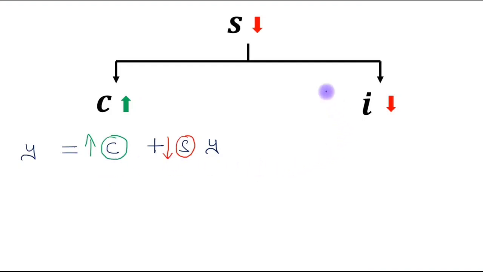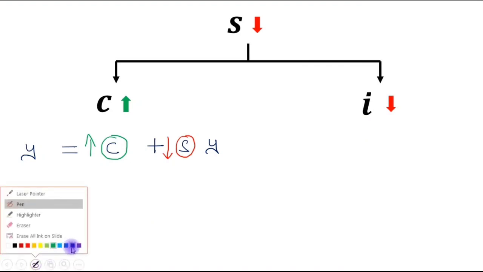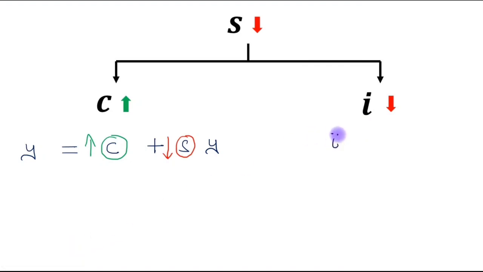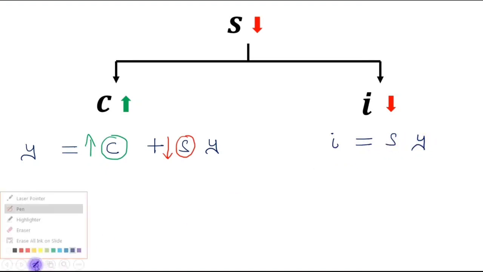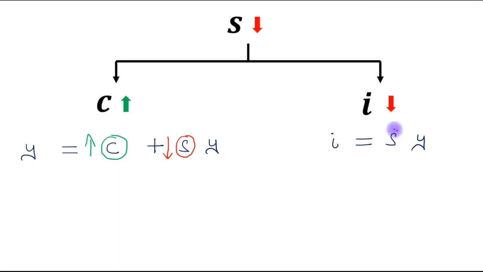Now let's observe the relationship for investment. Investment is equal to sY, where small s denotes the saving rate. Investment equals the saving rate times output, so a reduction in the saving rate will decrease investment, right?